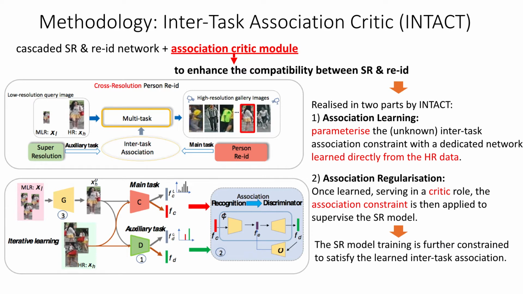Association learning, to learn the Inter-Task Association constraint with a dedicated network directly from the HR data. And 2. Association regularisation. Once learned, the association constraint serves as a critic to further supervise the SR model. That is, the SR model is supervised by both the super-resolution supervision signal and the extra association constraint from the main task during training.